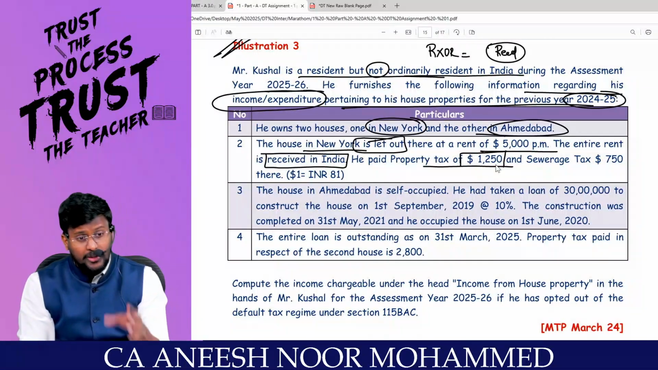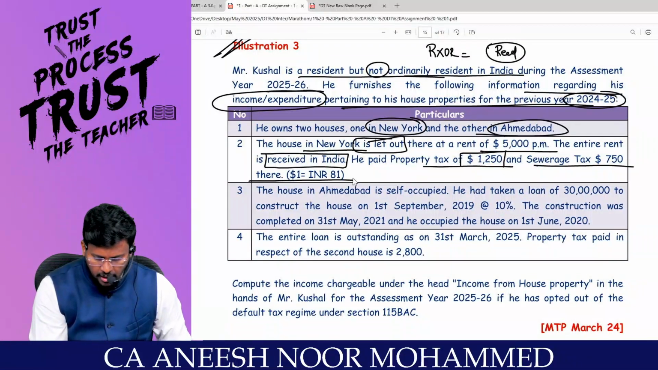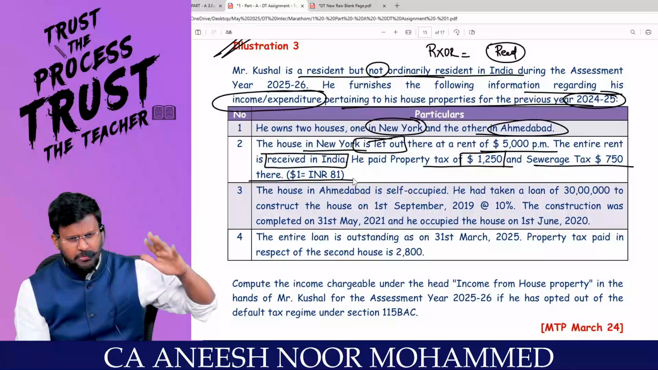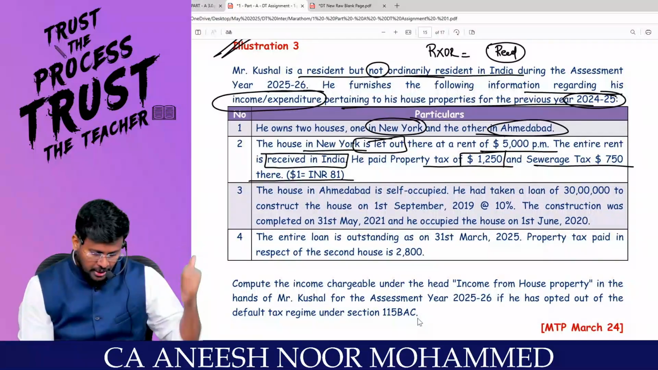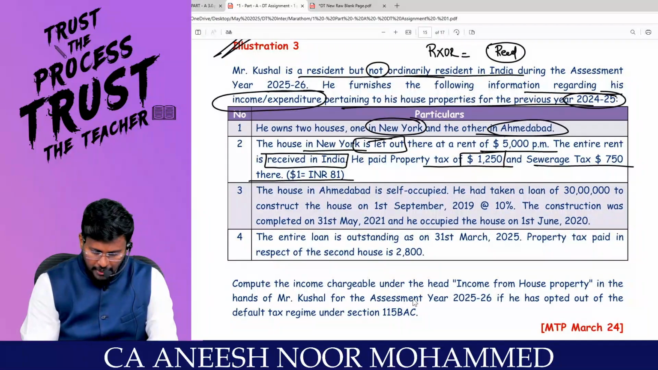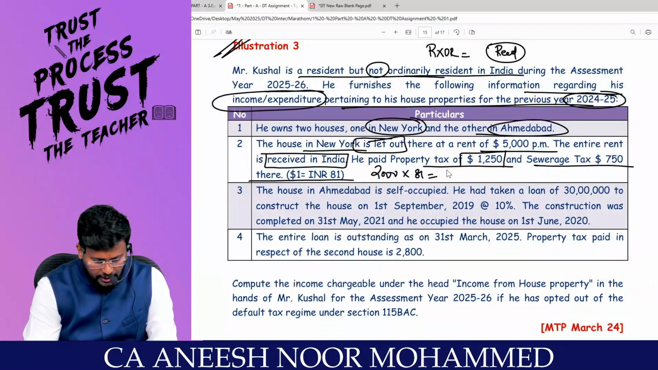Less municipal tax, whether you paid in India or abroad, and sewerage tax of $750 there. Less municipal tax, local tax. This sewerage tax may be a local tax of that country. Correct? INR 81 has been given. So 1,250 plus 750 comes to how much? 2,000 total into 81 comes to